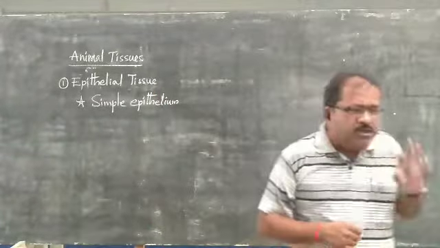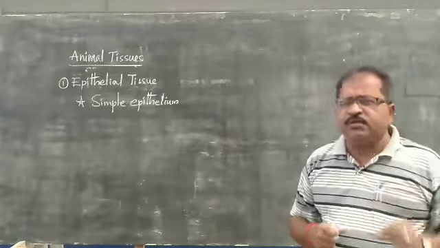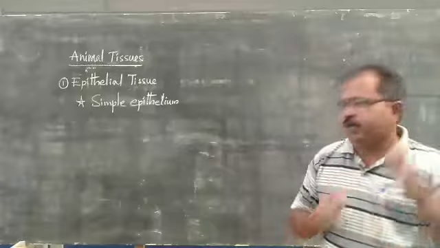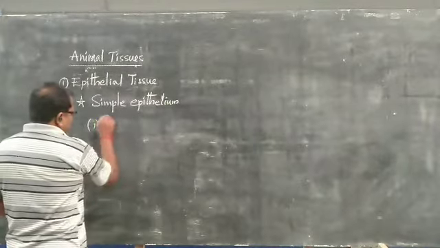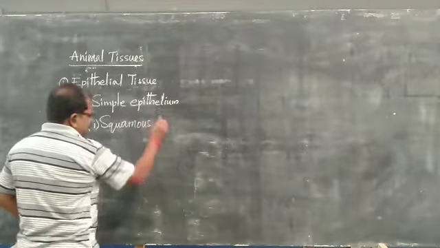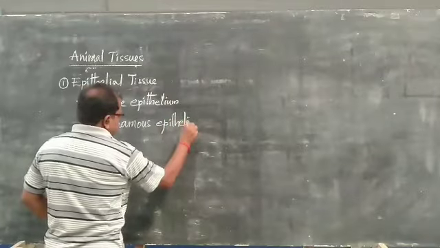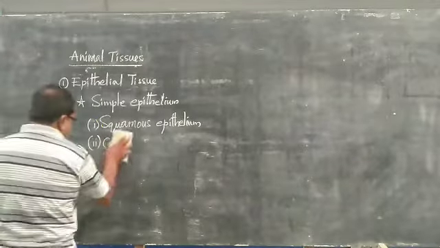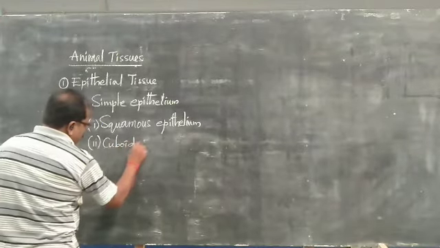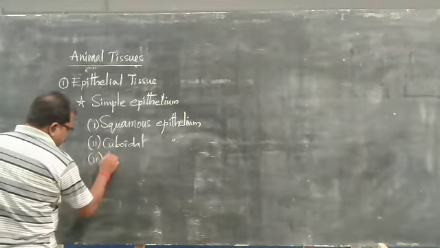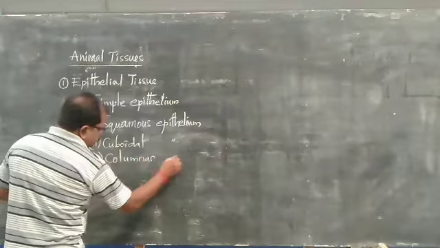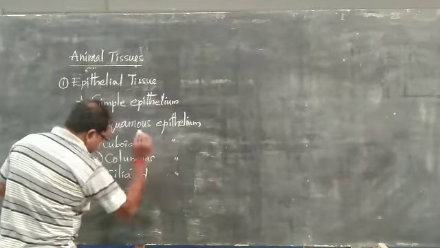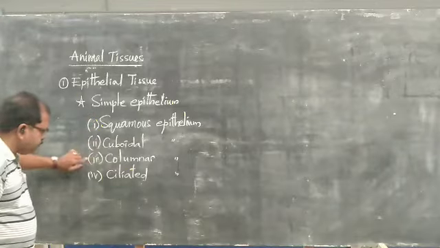Based on the location, the type of the cell, the size of the cell and the shape of the cell, the simple epithelium has been divided into 4 types: squamous epithelium, cuboidal epithelium, columnar epithelium, and the ciliated epithelium.